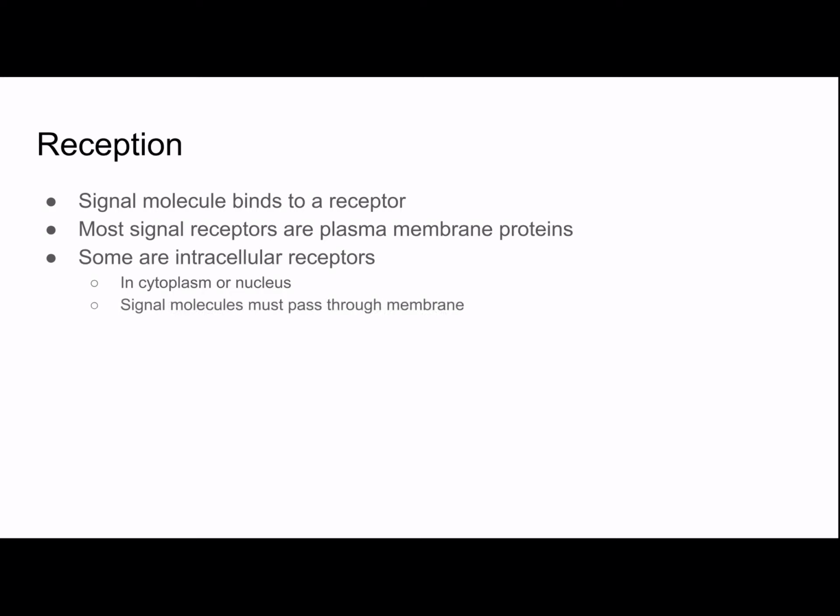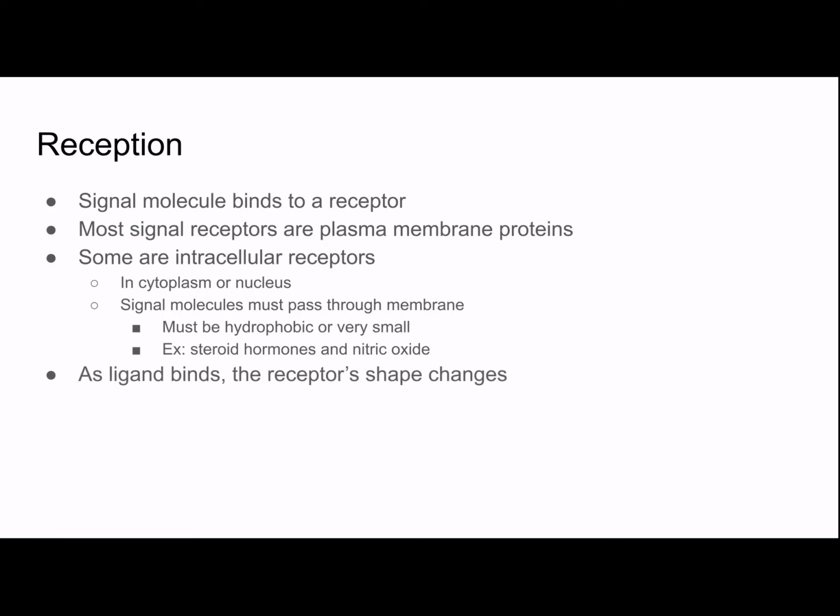And to bind to a receptor inside the cell, the signal molecules must pass through the membrane. Keep in mind that a large portion of the membrane is hydrophobic, that middle region. So these molecules must either be hydrophobic or very small so they can squeeze through the plasma membrane. Examples include steroid hormones, which, keep in mind, are lipids, so they are hydrophobic, and nitric oxide, which is a gas with very small molecules which can squeeze through the membrane. As the ligand binds, the receptor's shape changes.